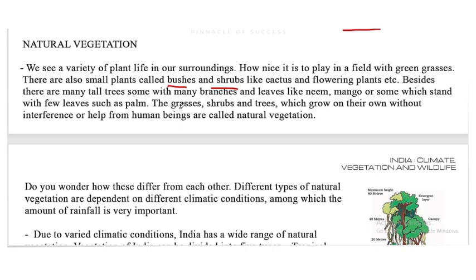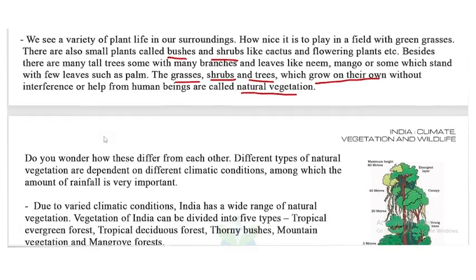The grasses, shrubs, and trees which grow on their own without interference or help from human beings are called natural vegetation. So what is called natural vegetation? The grasses, shrubs, and trees which grow on their own without interference or help from human beings. There is no need of human help, so they are called natural vegetation.